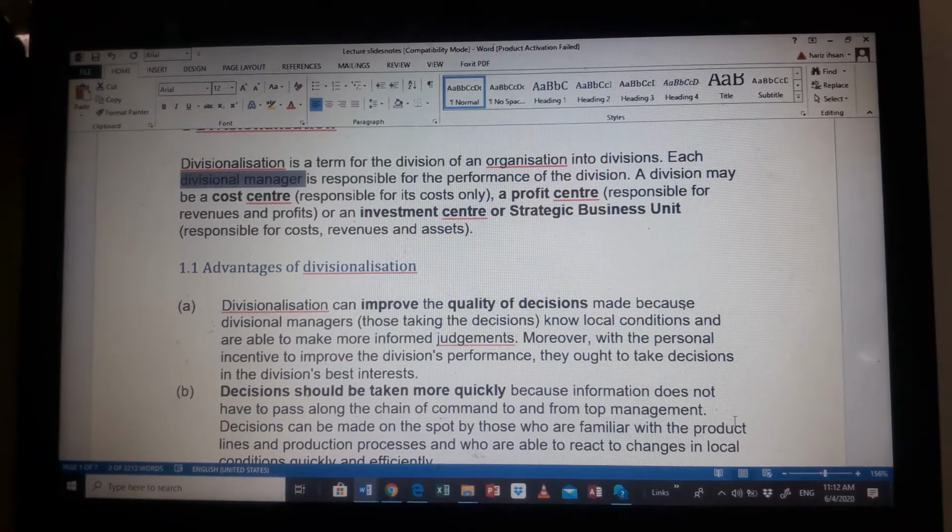If we have one particular person that knows the people there, that is from there and works closely related to the ground, then they can make a better decision than the HQ in Kuala Lumpur. The HQ in Kuala Lumpur will not be able to give a quality decision about something in Sabah, rather than a manager that is in Sabah, closely related towards everyone there, who can give a quality decision.